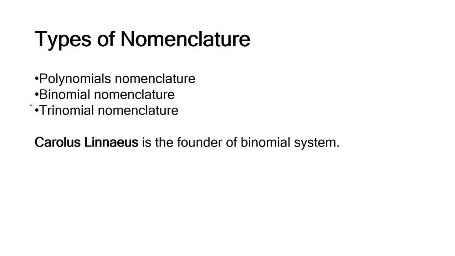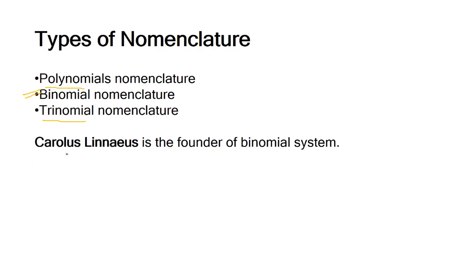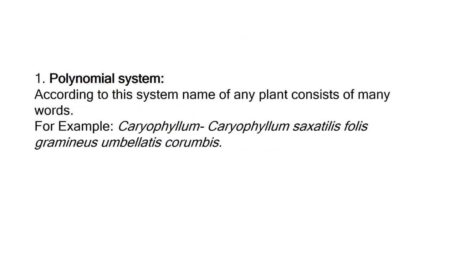Now there are different types of nomenclature. One which we have studied is the binomial nomenclature, another are polynomial nomenclature and trinomial nomenclature. So let's see one by one. We already discussed that Carolus Linnaeus is the one who developed binomial nomenclature. Coming to the first type of nomenclature, which is known as the polynomial system or polynomial nomenclature.